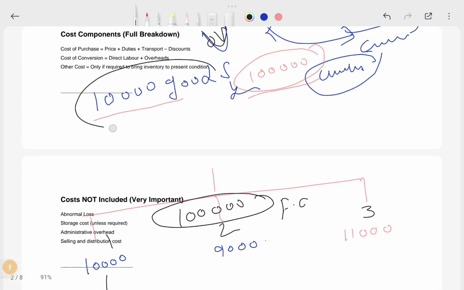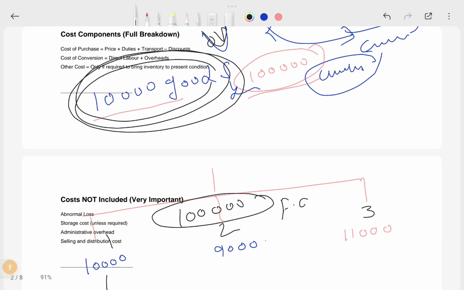For 10,000 goods. It is your normal capacity, you can say. Normal capacity means in your production process, if you spend 1 lakh rupees, you will get 10,000 goods. This is called your normal capacity.